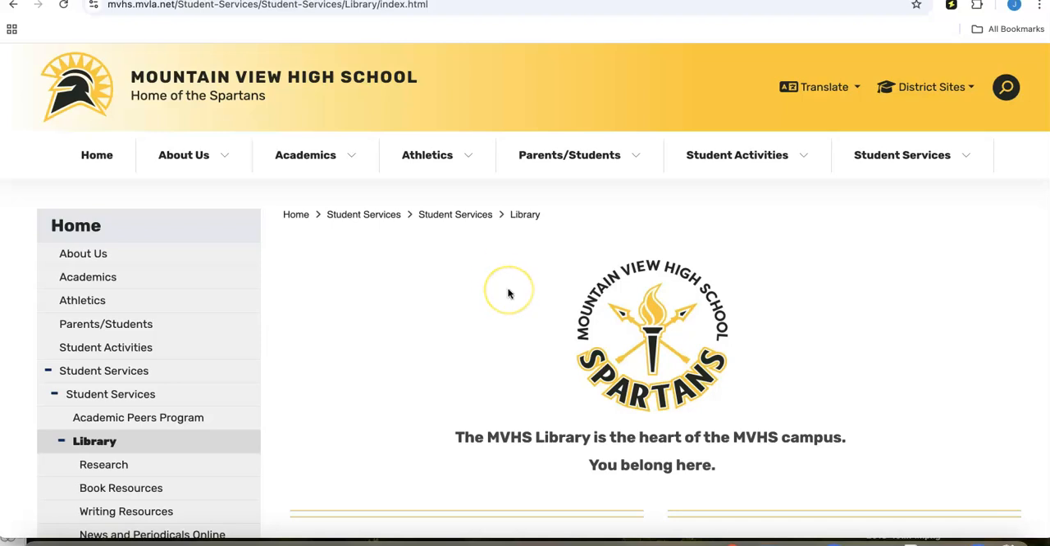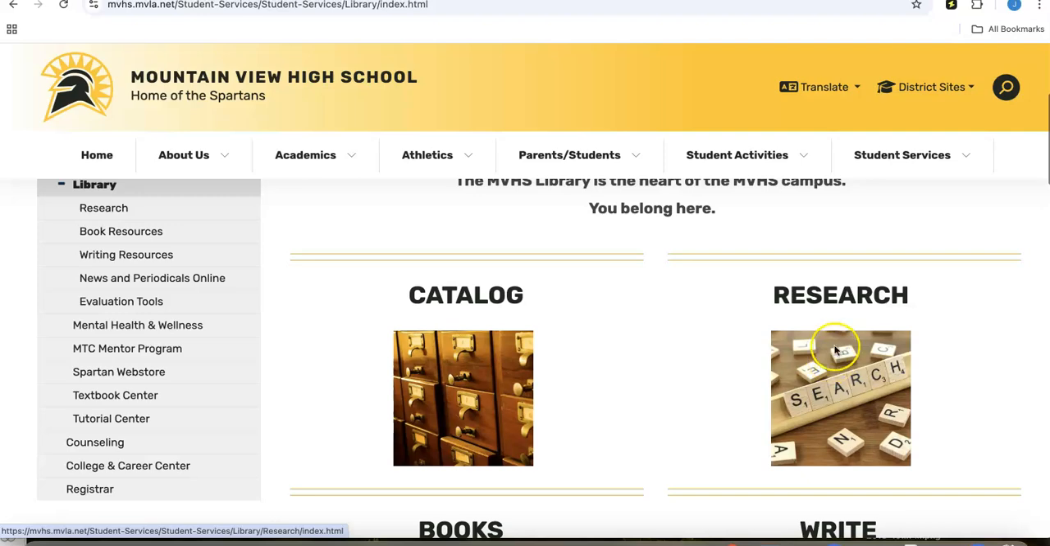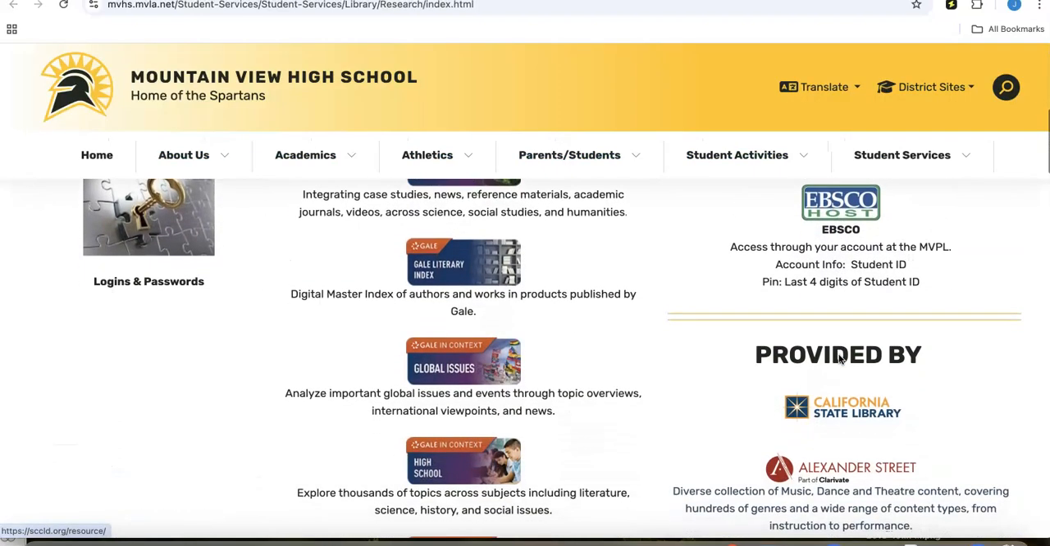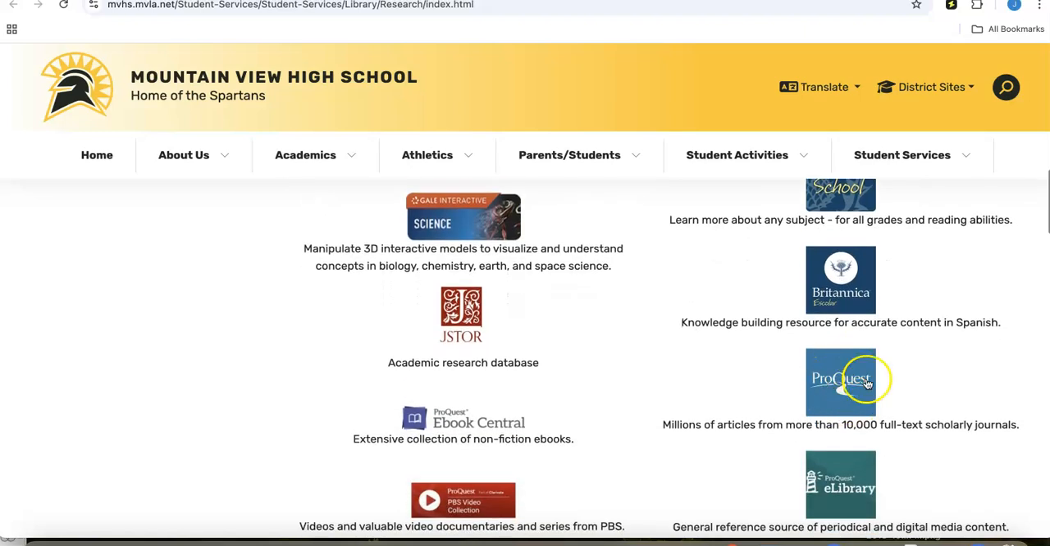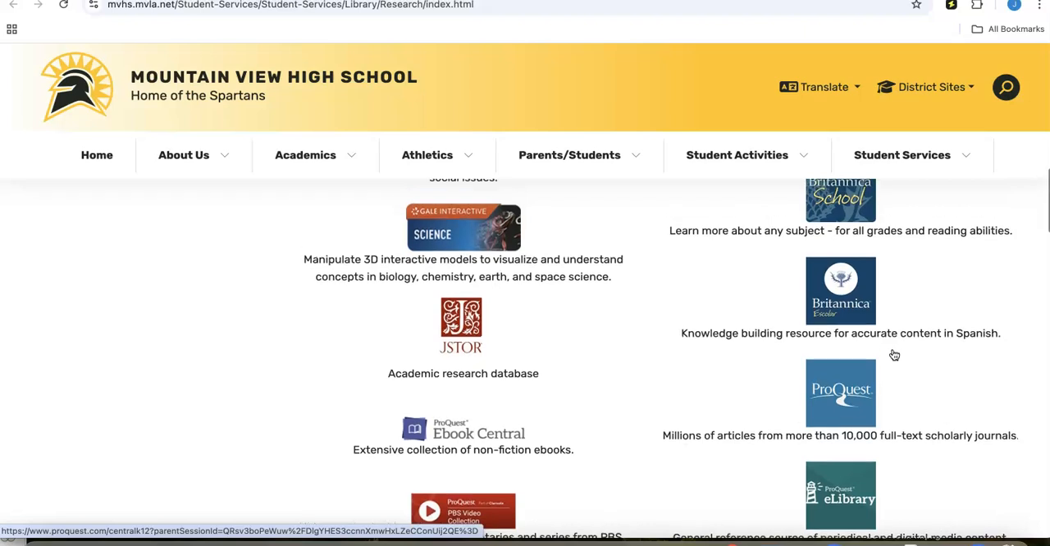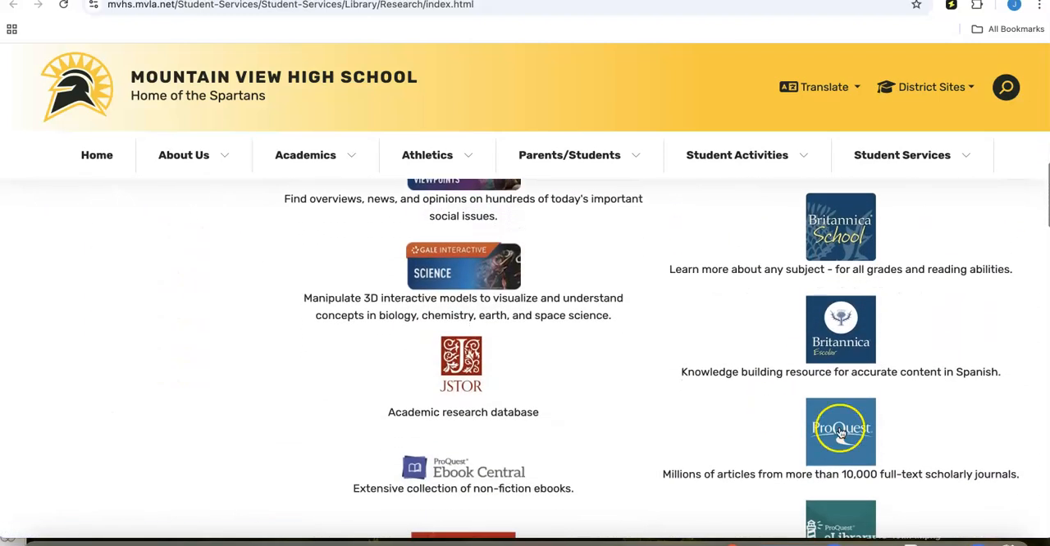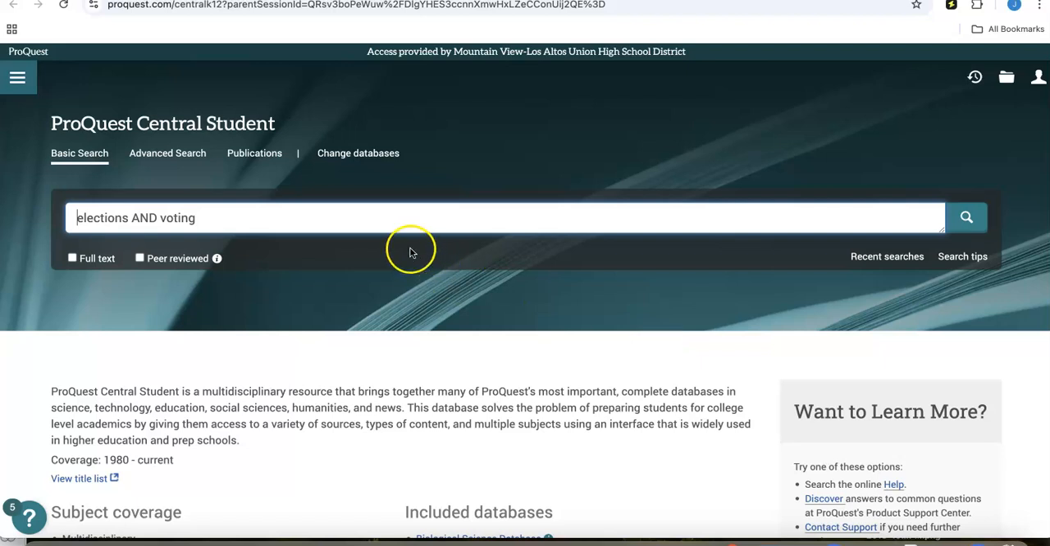So from the Mountain View High School Library homepage, you're going to click on Research. And then on the right-hand side, you're going to arrow down until you see the ProQuest logo. If you're on campus, you can click on it and it'll take you straight through. If you're off campus, please remember the logins and passwords are located here on the left side. I'm on campus today, so I'm just going to click on ProQuest, and it's going to take me straight through to the search features of the database.